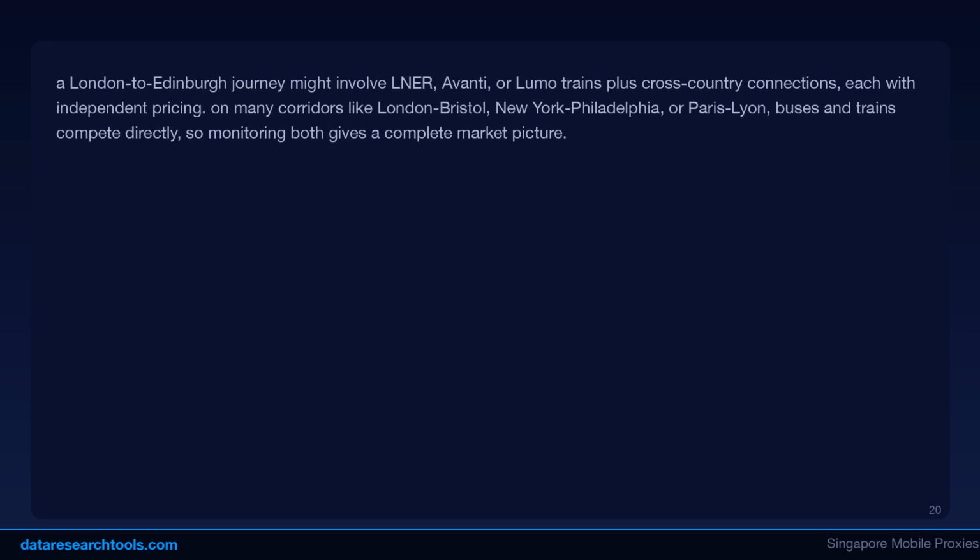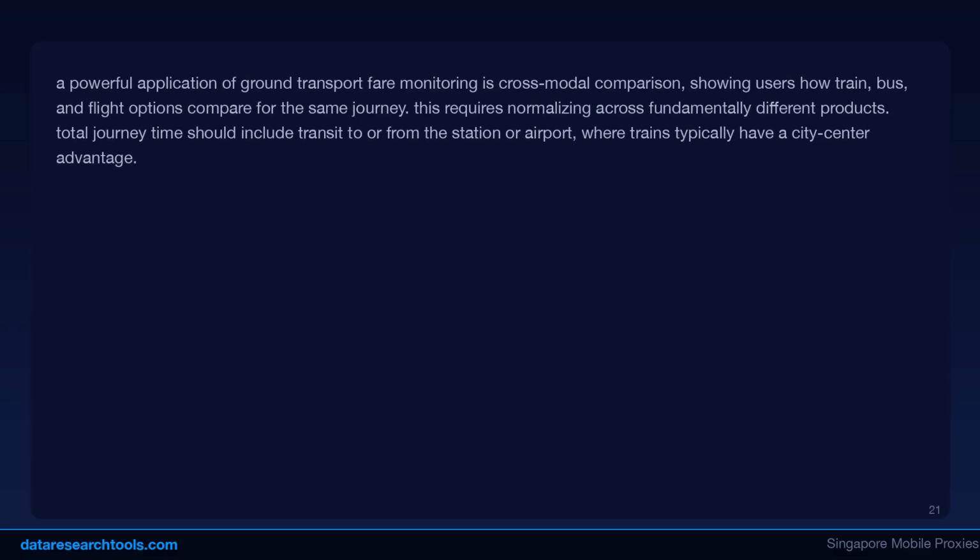A London to Edinburgh journey might involve LNER, Avanti, or Lumo trains plus cross-country connections, each with independent pricing. On many corridors like London-Bristol, New York-Philadelphia, or Paris-Lyon, buses and trains compete directly, so monitoring both gives a complete market picture. A powerful application of ground transport fare monitoring is cross-modal comparison, showing users how train, bus, and flight options compare for the same journey.